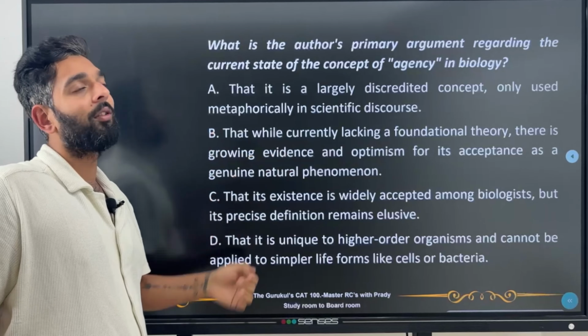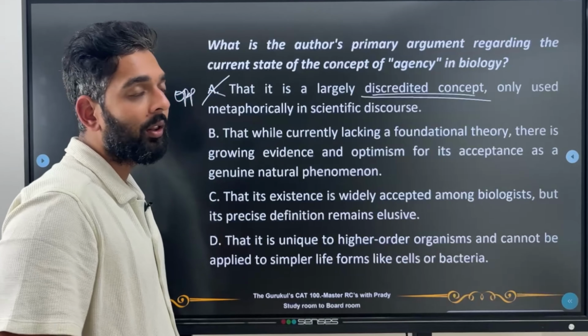It's not just given as an example to show something or to explain something else. And first of all, it's not discredited. People are growing, okay, there's growing evidence about it. So this can be taken off. This is an opposite answer to what's been told in the passage.